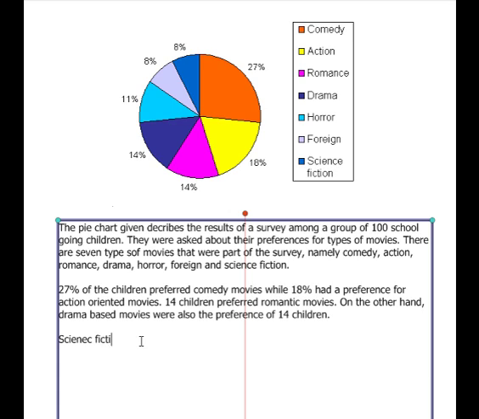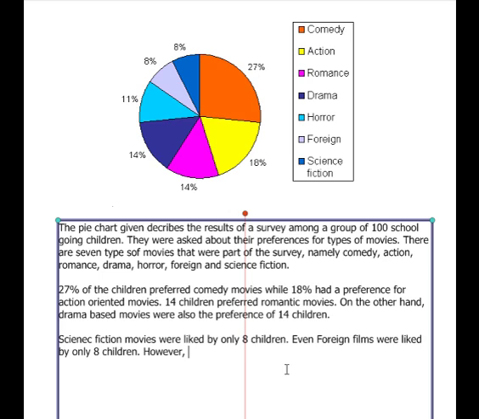Science fiction movies were preferred, or we can use the word for change, liked by. Science fiction stands for this 8%, liked by only 8 children. Even foreign films were liked by only 8 children.